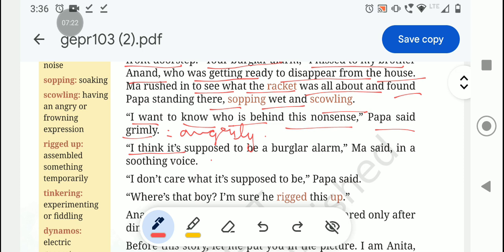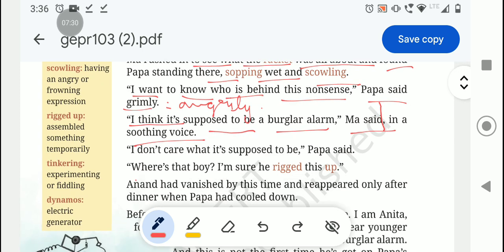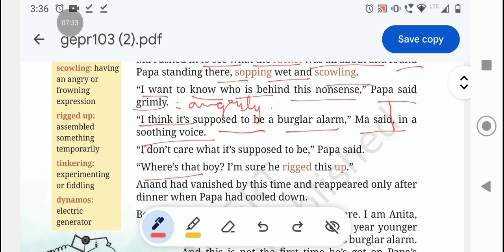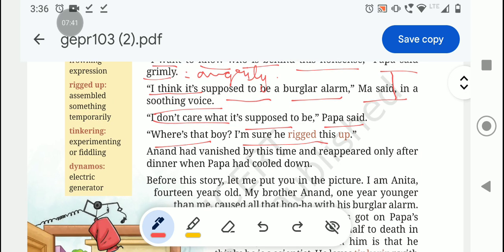"I think it's supposed to be a burglar alarm," Ma said in a soothing voice. "I don't care what it's supposed to be," Papa said. "Where's that boy? I'm sure he rigged this up." Anand had vanished by this time and reappeared only after dinner when Papa had cooled down.